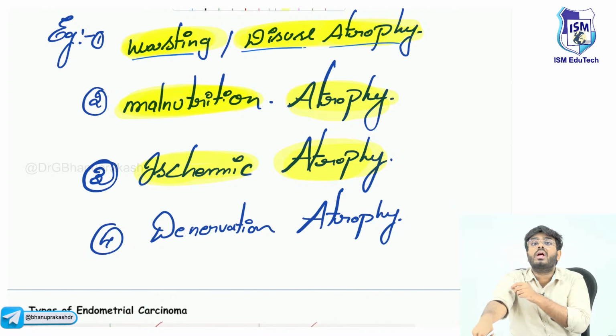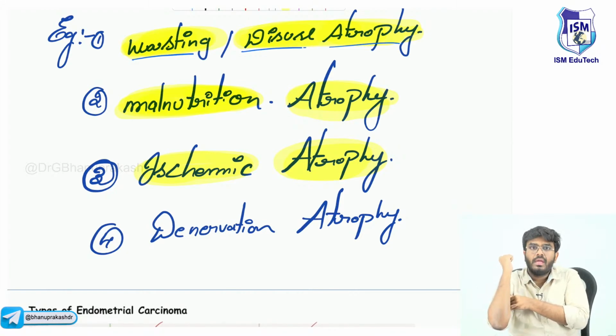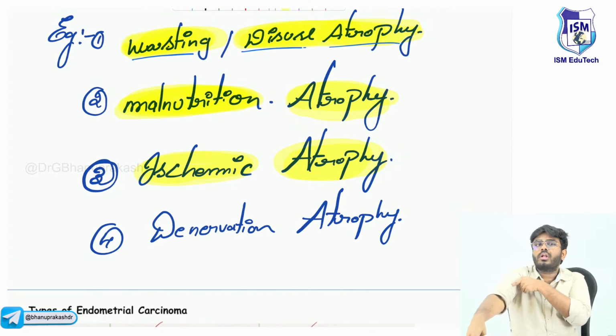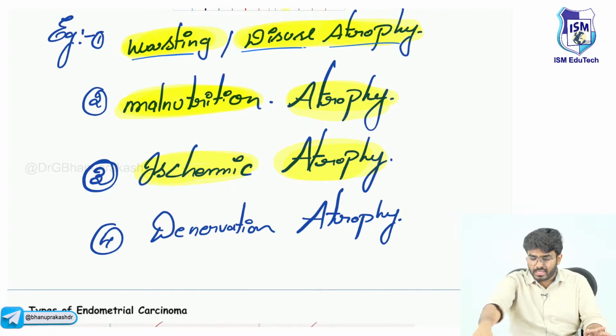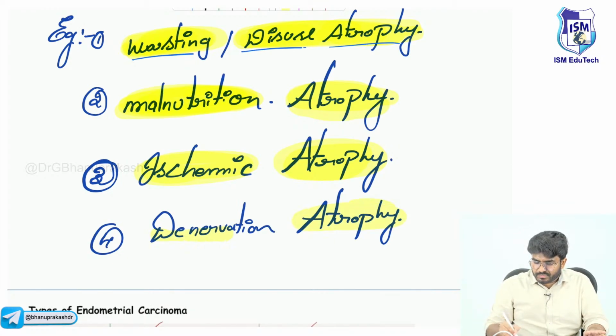Lower motor neuron lesions. So now tell me, can you use this muscle? No, you cannot use this muscle. The lower motor neurons coming to this muscle cause the contraction. Now, what you should know is that the alpha motor neurons coming to the muscle also give trophic nutrition to the muscles. If there is denervation, the trophic effect is lost, and that will cause atrophy of the muscles. So that is called denervation atrophy.